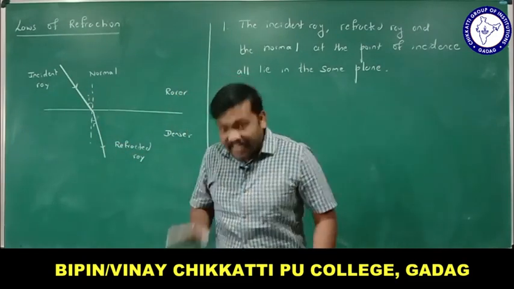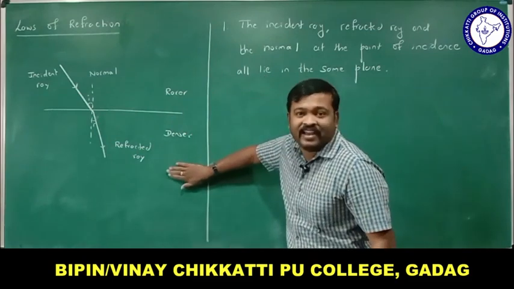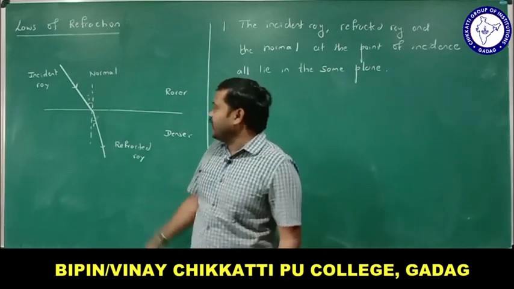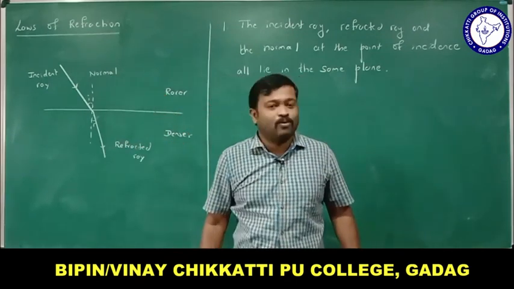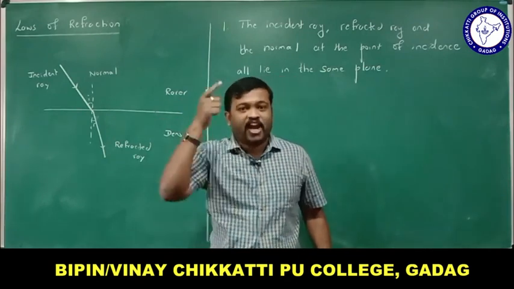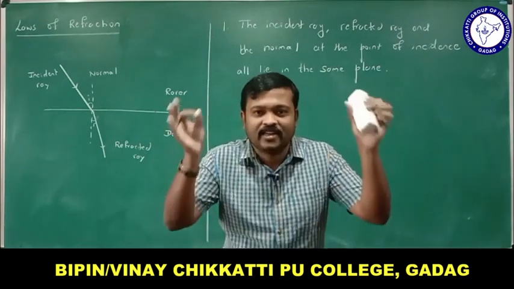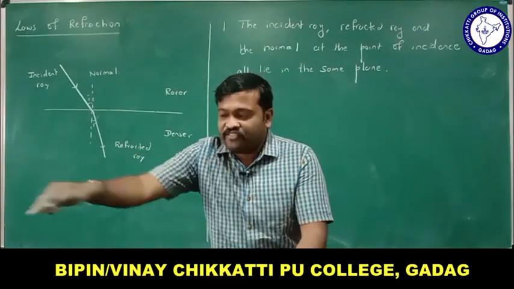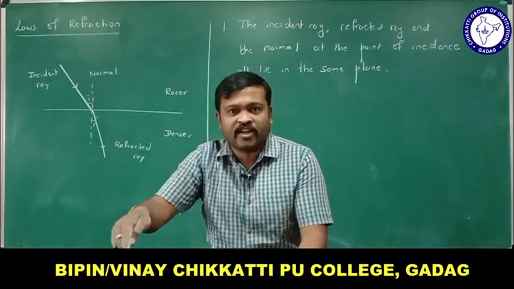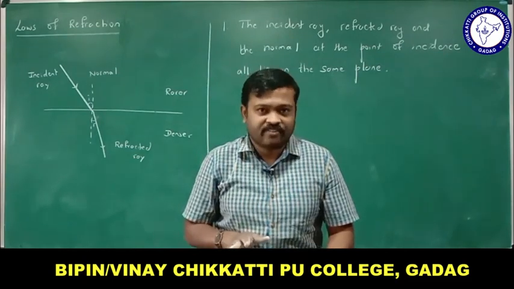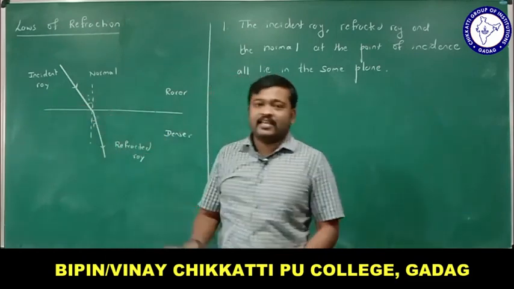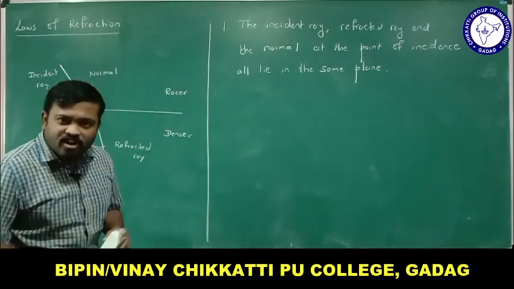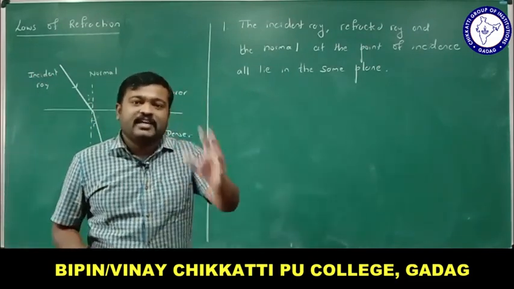The meaning of this is, if incident ray is on the board, normal is also on the board, refracted ray is also on the board. There cannot be a case that incident ray falls like this and refracted ray will be out of the board. No, incident ray, refracted ray and normal all lie in a single plane. If this is a plane, and incident ray is like this, normal will also be here only and refracted ray also will be in that plane itself. All these three lie in the same plane. That is the first law.